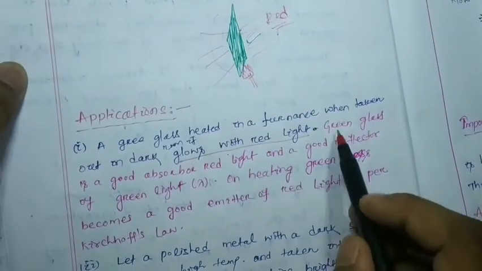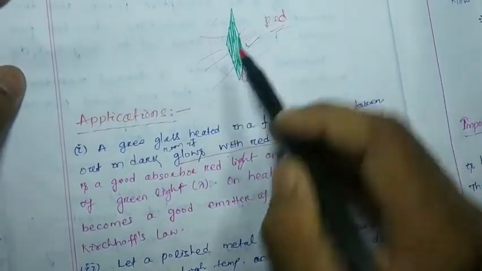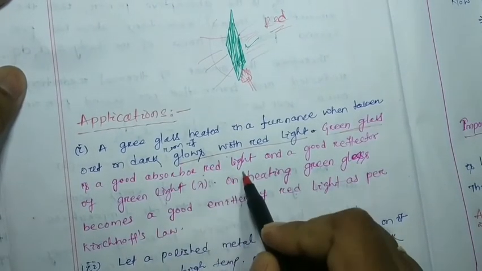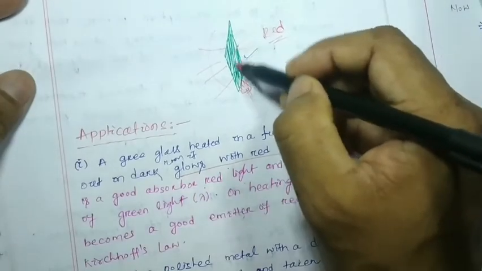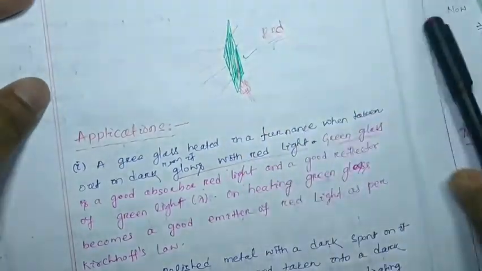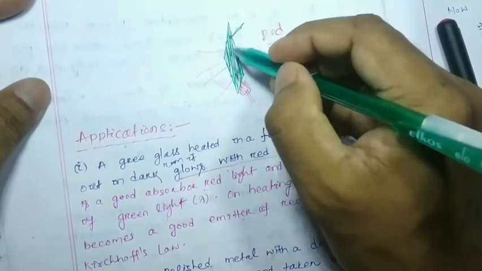See, this green glass is a good absorber of red light. Here this glass is green, that means it absorbs all the radiations but reflects only green color, so it looks green.